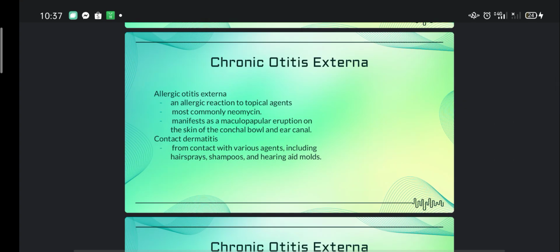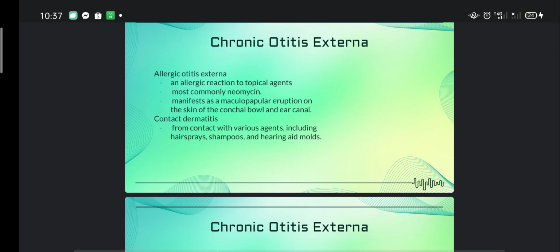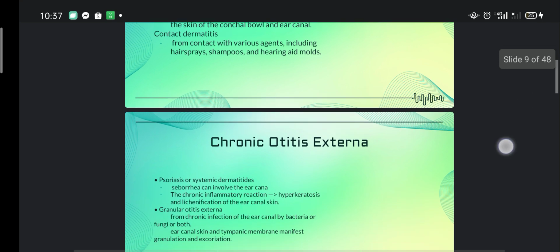For the chronic otitis externa, it could be allergic otitis externa, which could be due to allergic reaction to topical agents such as neomycin. It could manifest as maculopapular eruption on the skin of the conchal bowl and ear canal. For the contact dermatitis, from contact with various agents, which include hairsprays, shampoos, and hearing aid molds.